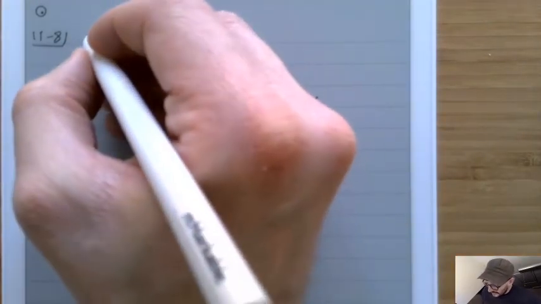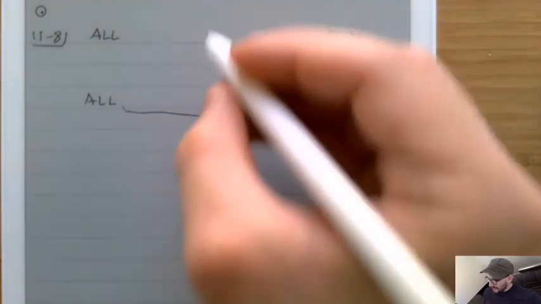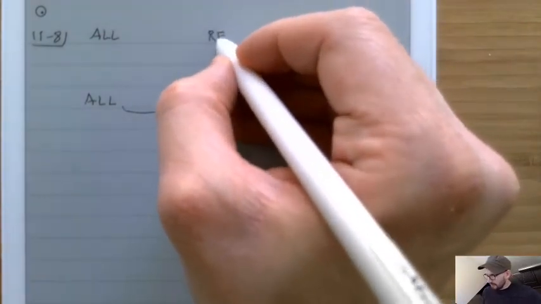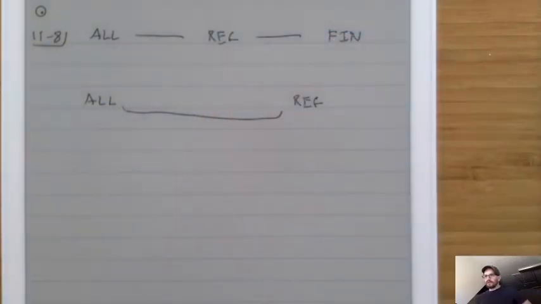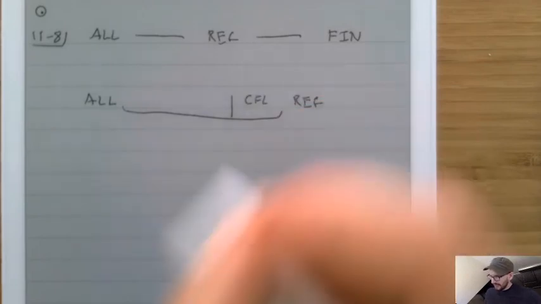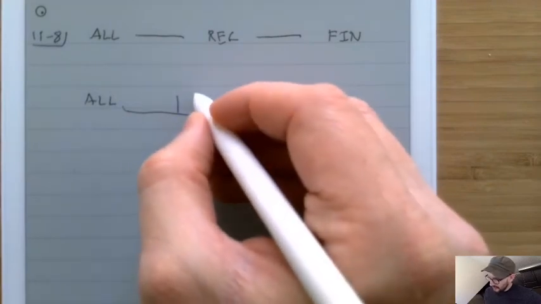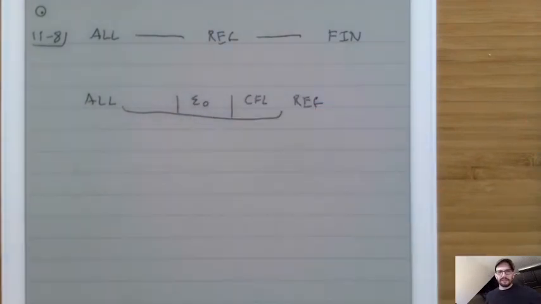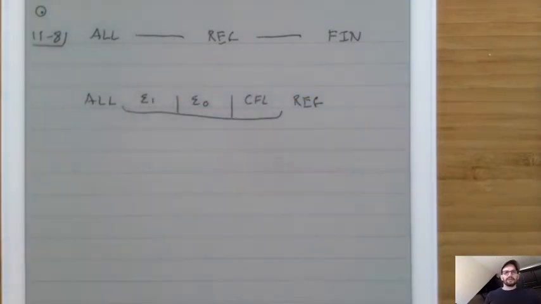We started by saying we've got all and we've got fin, and what I just did is show that there's this spot reg in between them. For the rest of the class, we're going to divide this space up even more. We're going to divide it first into a category called the context-free languages, CFL. Then we're going to divide it into what are called the decidable languages. Then we're going to divide it again into the recognizable languages.